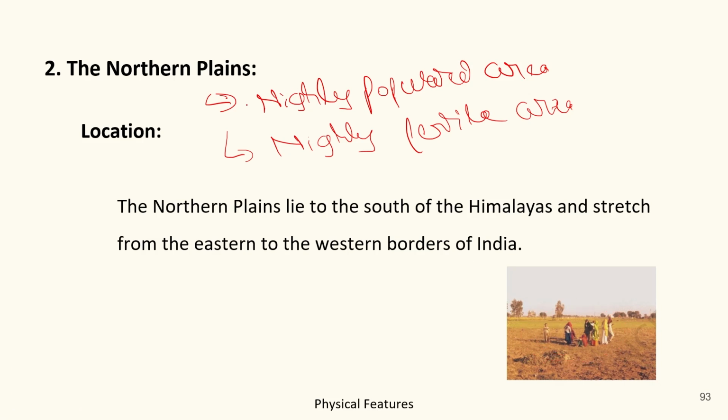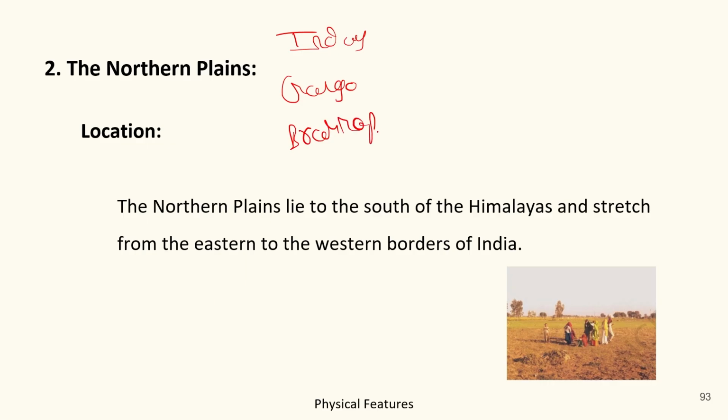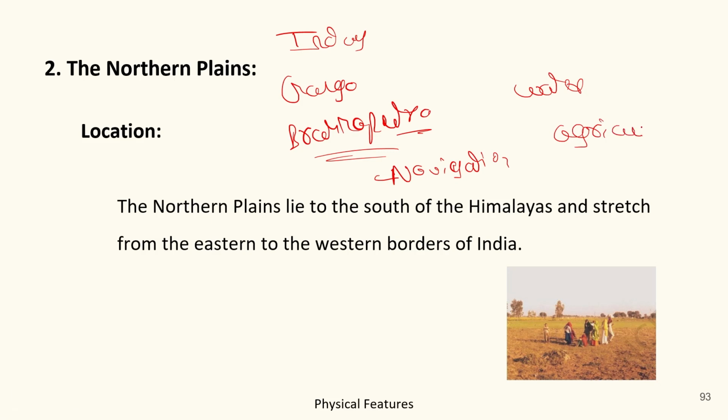Okay, so the northern plains are considered the highly populated and highly fertile area because they lie on the bank of rivers like the Indus, the Ganga, the Brahmaputra. So these plains provide navigation, water, and fertility for agriculture.